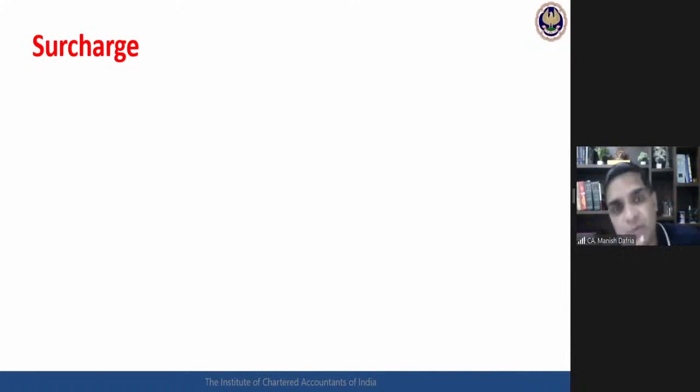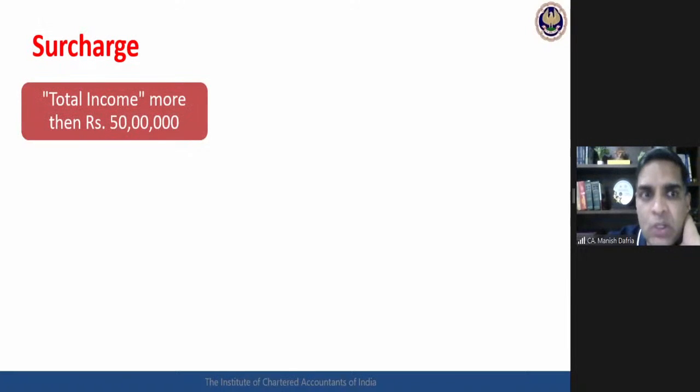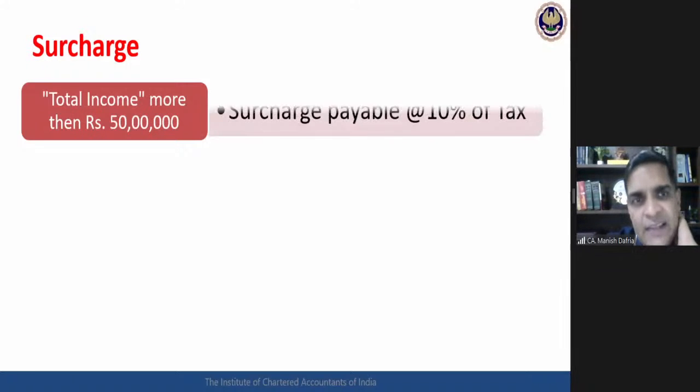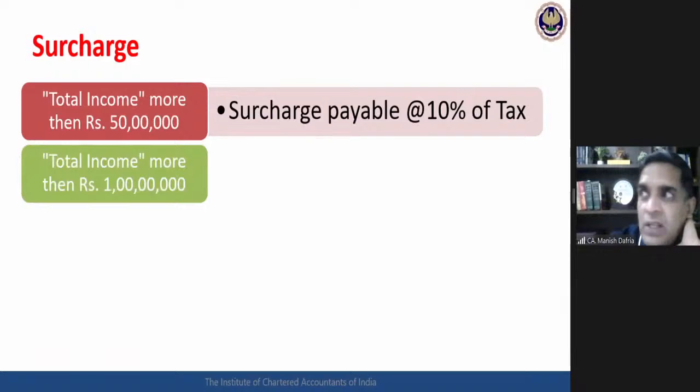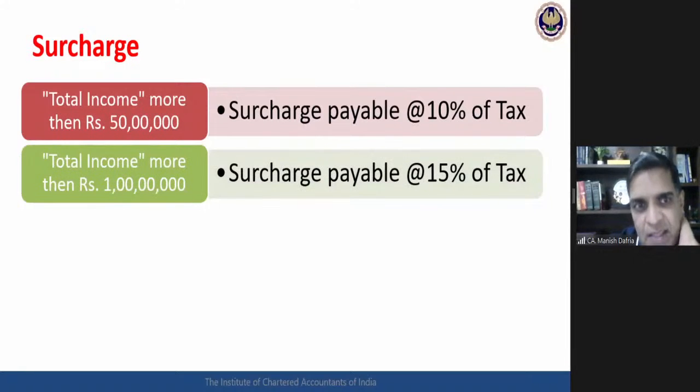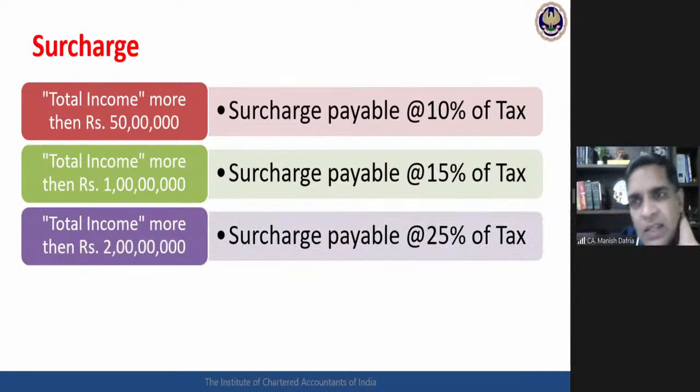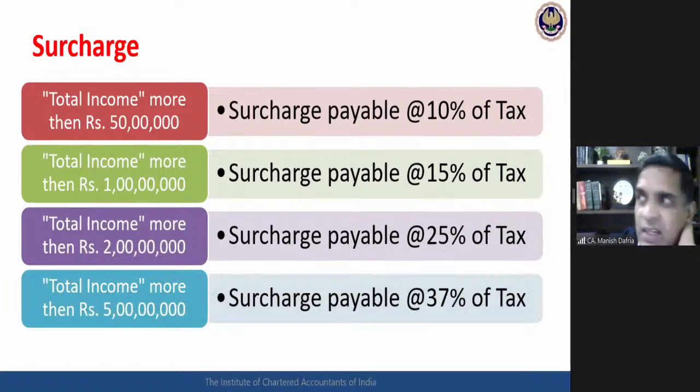With respect to individuals, now there are four different slabs of surcharge. Okay, if my total income is up to 50 lakhs, then no surcharge is payable. The surcharge starts at 50 lakhs. In the case of an individual, surcharge starts at 50 lakhs. More than 50 lakhs total income, surcharge payable at the rate of 10%. More than 1 crore, surcharge 15%. More than 2 crore, 25%. More than 5 crores, surcharge shoots up to 37%.